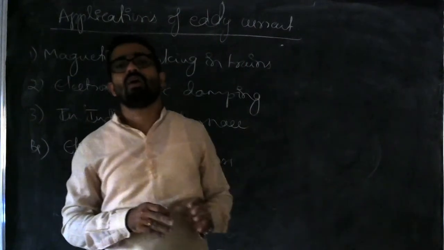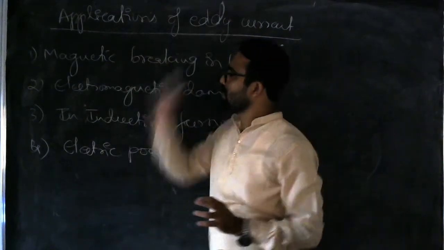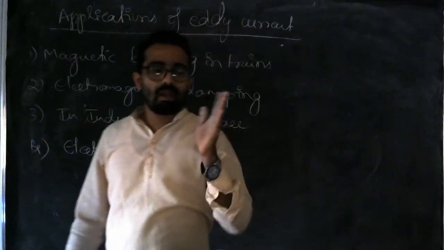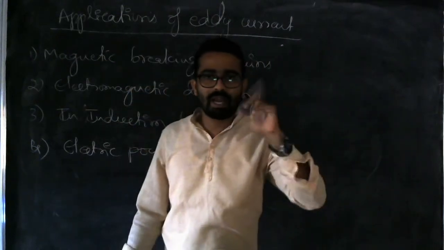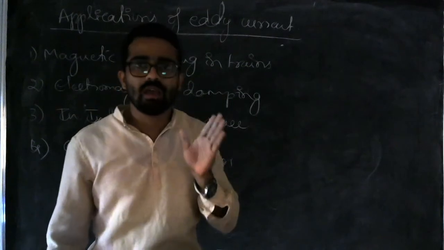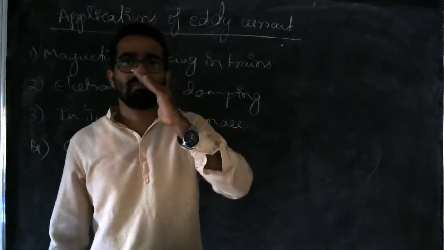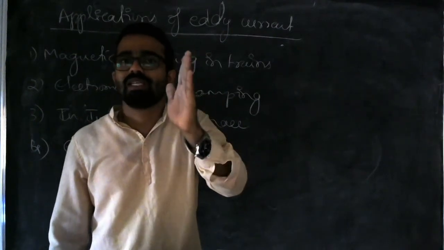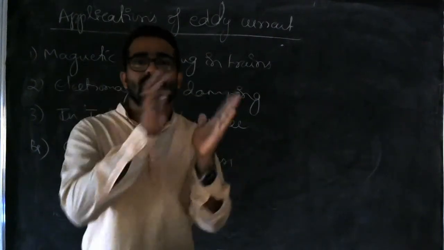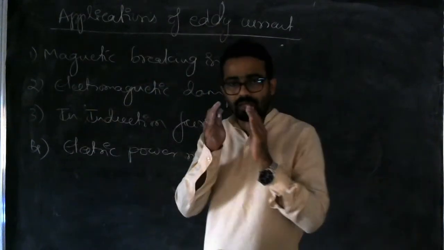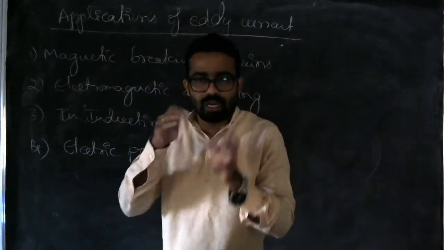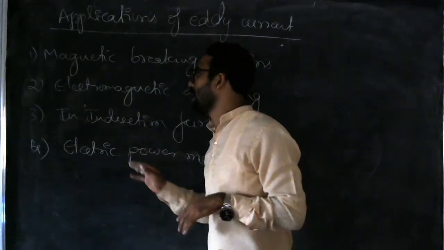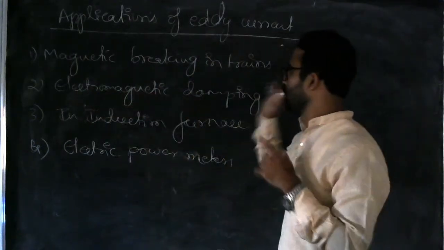So this is one more application of eddy currents in electromagnetic damping. Damping means it is decreasing. Because of the flow of current in the coil, the needle will oscillate like this. It has to rest at one reading. So if it has to rest, then there should be an opposite force, which is provided by these eddy currents. So that is why it is helpful for electromagnetic damping.